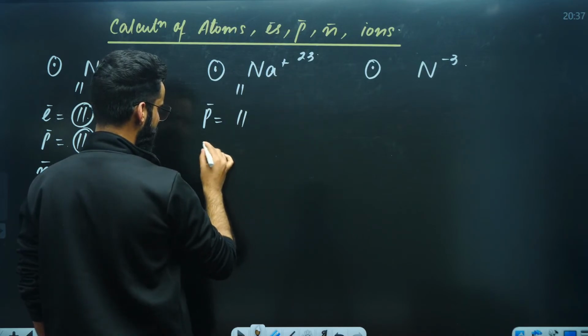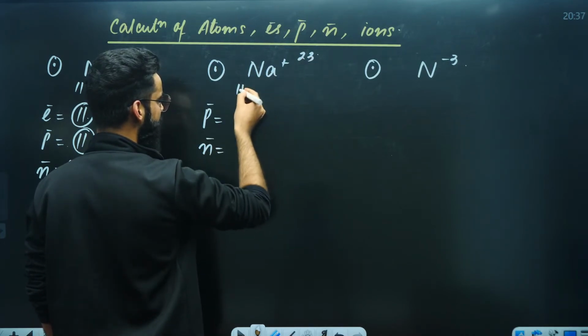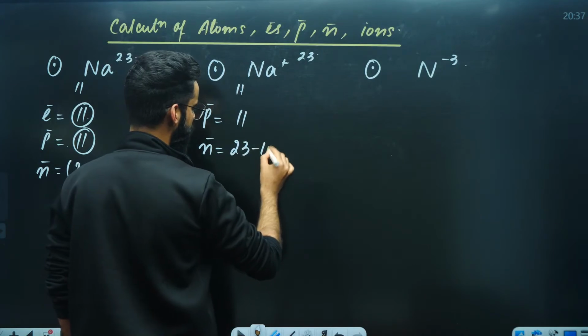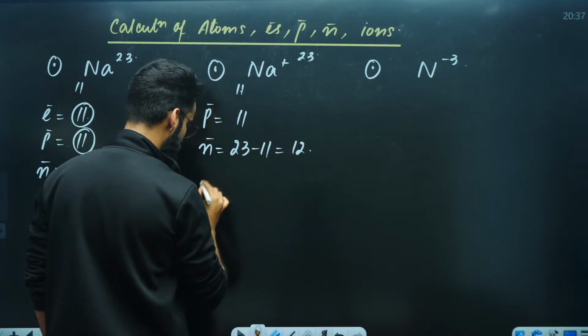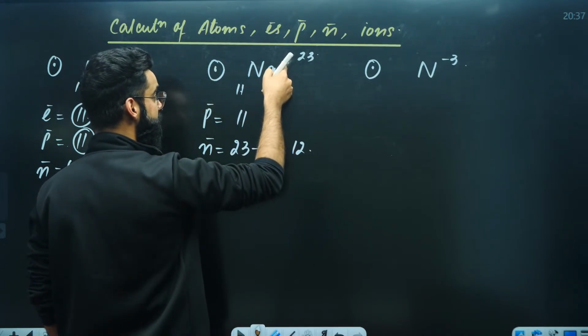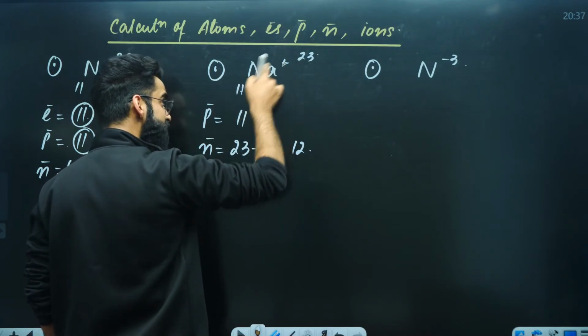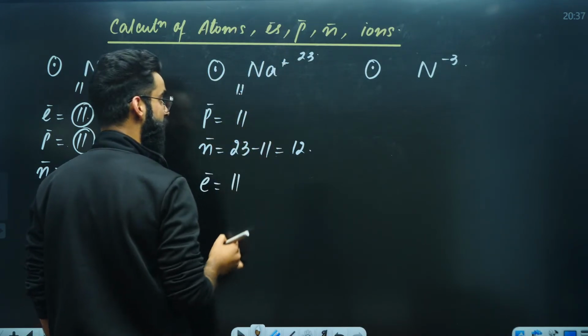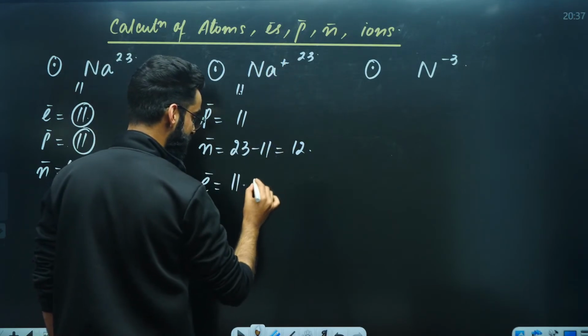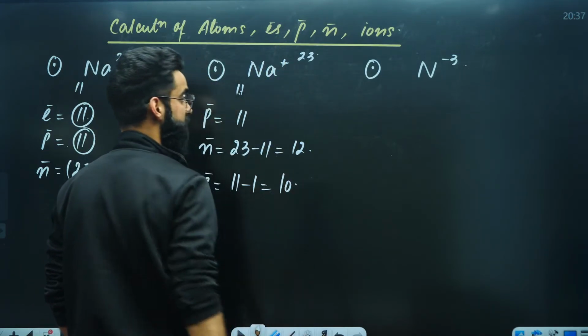Whatever is the atomic number. Neutrons, again same, 23 minus 11. Nothing happens to neutrons. It's 12. Electrons will change. There's a positive charge. If there was no positive charge, then it should have 11 electrons. But there is a positive charge, that means it has lost 1 electron. So there are 10 electrons.